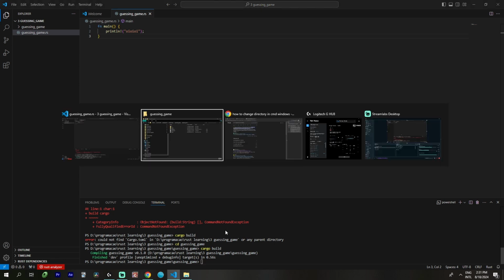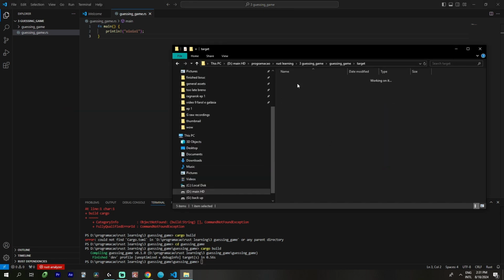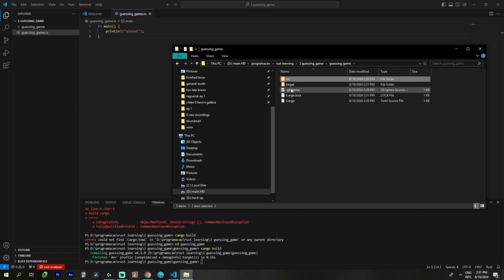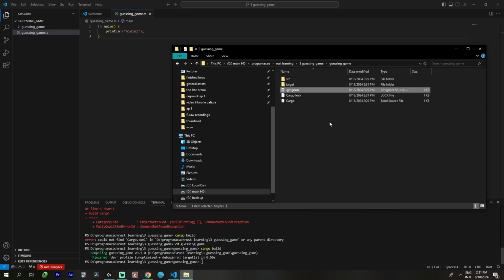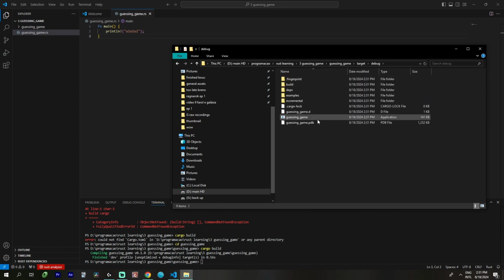Alright. Now let's take a look at this. Rust info source. Is this the .exe? I don't know. Doesn't seem deep. Oh, it's here.